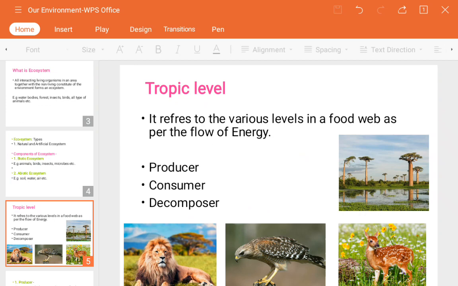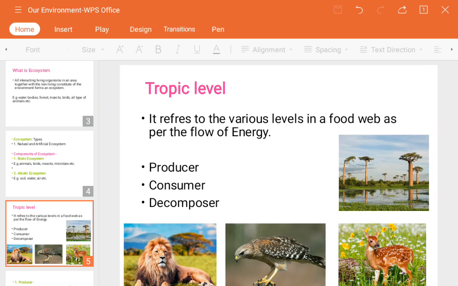But normally here the producer always means the plants present on the earth which produce their own food material. That's why they are known as producers. So what are the examples for the producer? All kinds of plants.